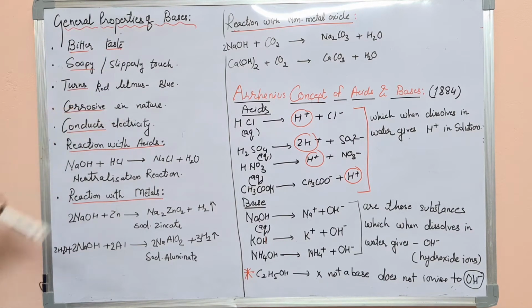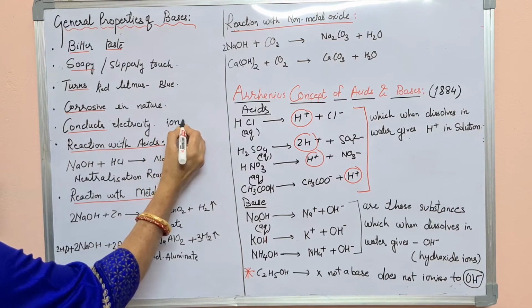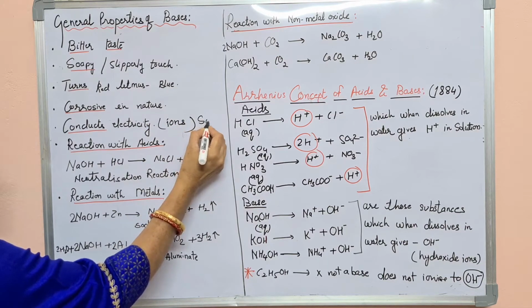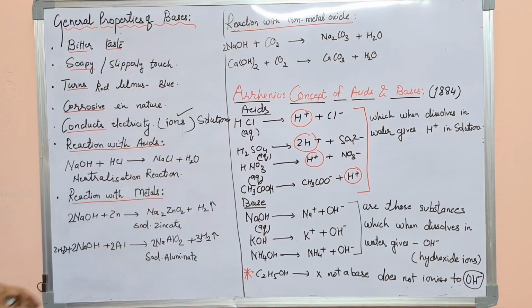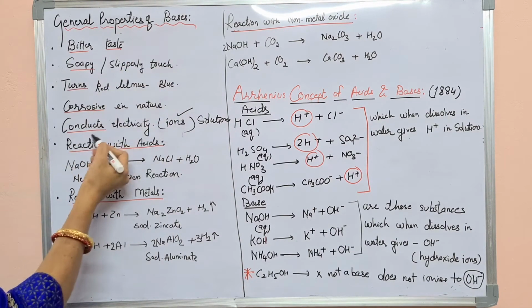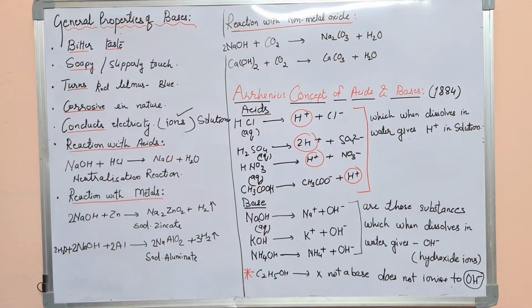They are corrosive in nature. All concentrated bases are harmful to skin and delicate parts of the body, so they are corrosive. A solution of a base also conducts electricity. Conduction of electricity is due to the presence of ions. All solutions which conduct electricity do so due to the presence of ions. So bases also conduct electricity because they produce ions in the solution.